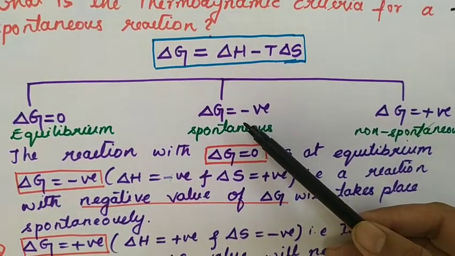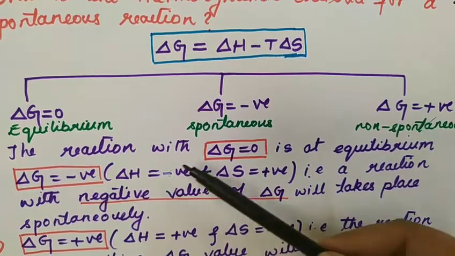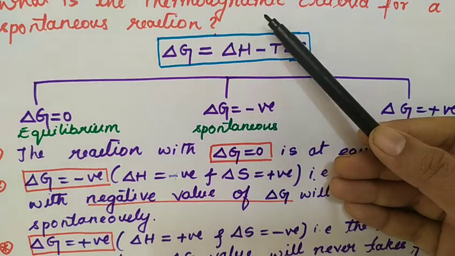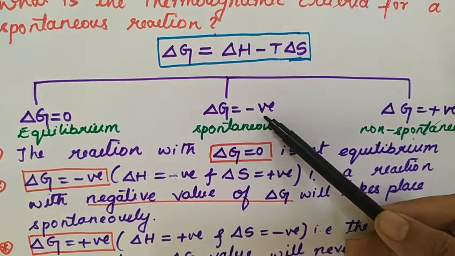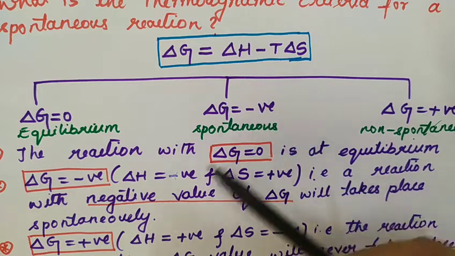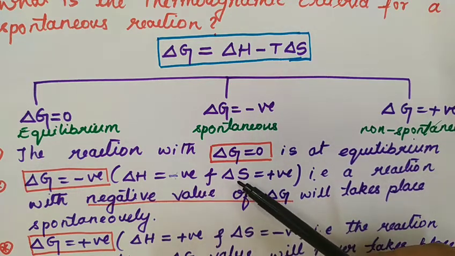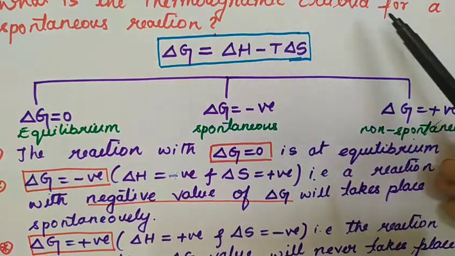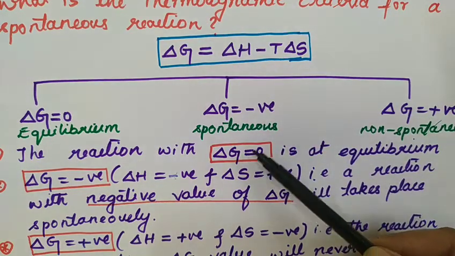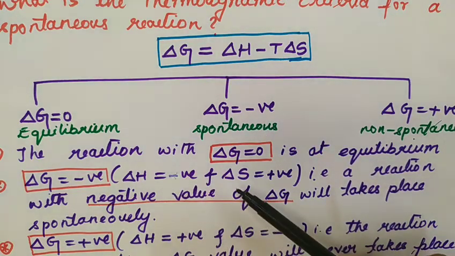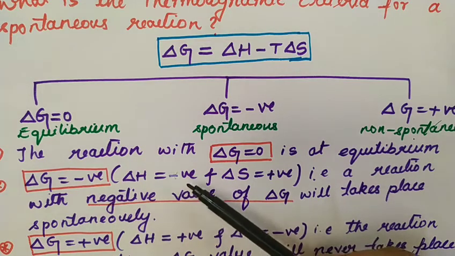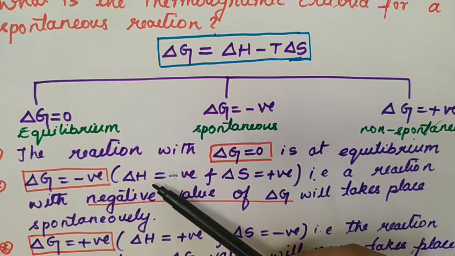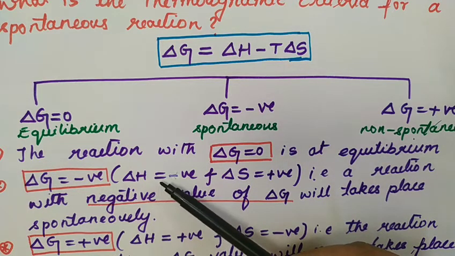Delta G to become negative, delta H should be negative, and delta S should be positive. So remember this, for what is the criteria for spontaneous reaction? Delta G should be negative. Delta G to become negative, delta H should be negative, and delta S should be positive. So this is the answer for the question, what is the thermodynamic criteria for spontaneous reaction? Randomness should be maximum, and it should be with a negative exothermic reaction.